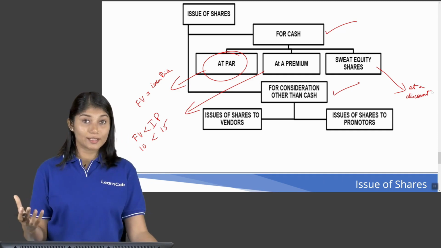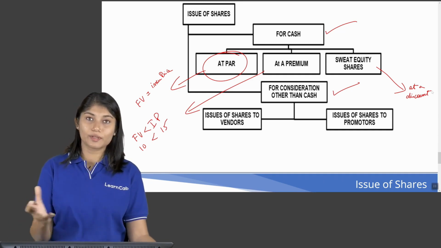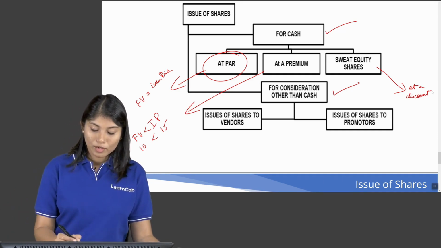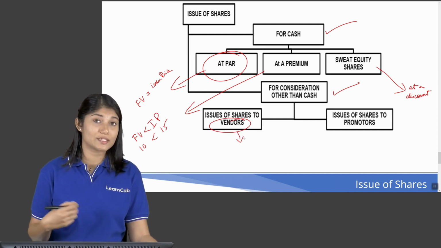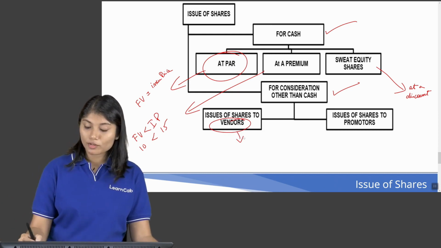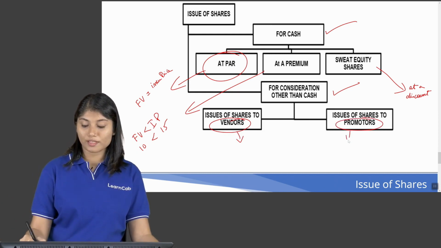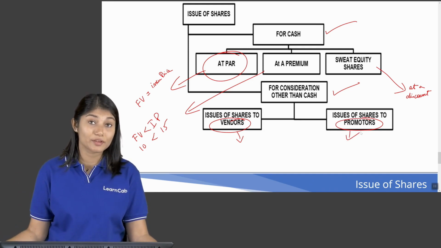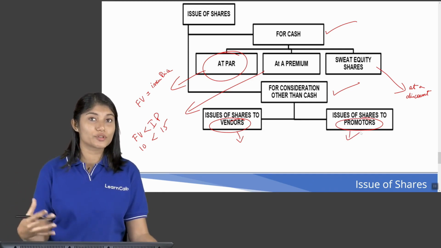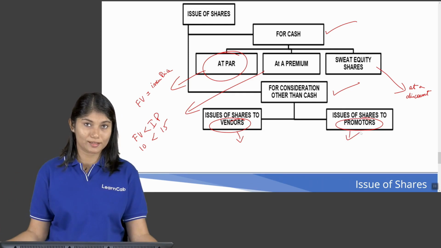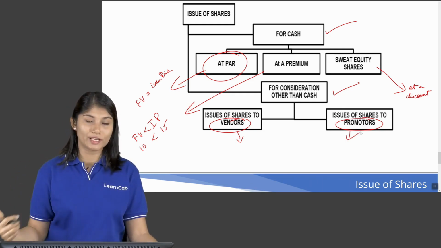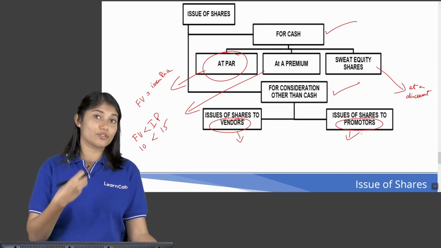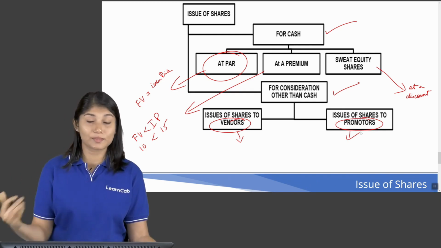Then consideration other than cash. Here also it could be either at par, premium. All right. Now this is usually given to whom? It could be to vendors of assets, maybe for exchange of assets, etc. Or it could also be to promoters because they have rendered some services to you. So in exchange for those services, you're going to allot them shares. Okay, so it's not necessary that the shares are always given for cash. It could be even for exchange of assets or in return for some services.